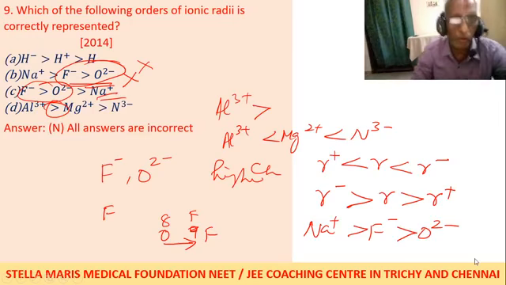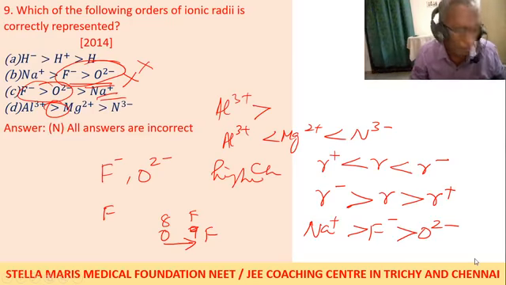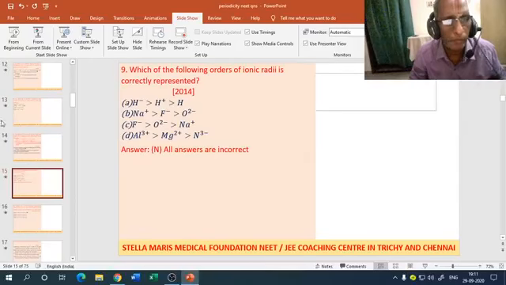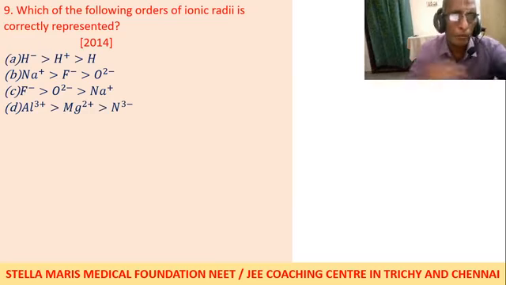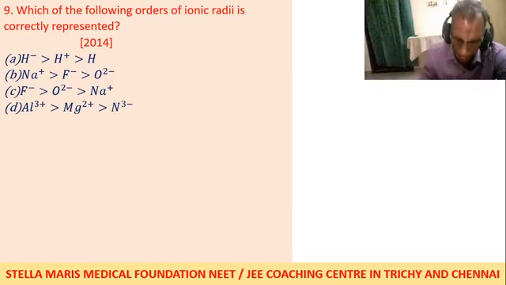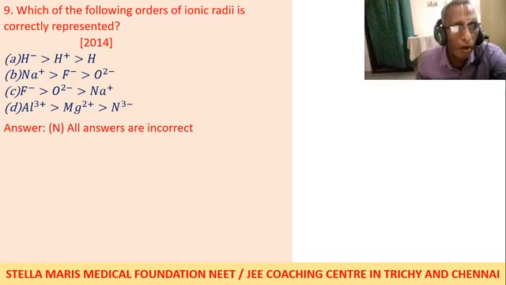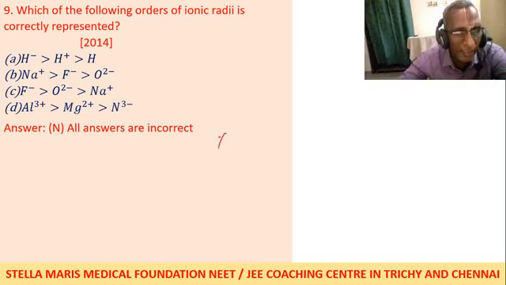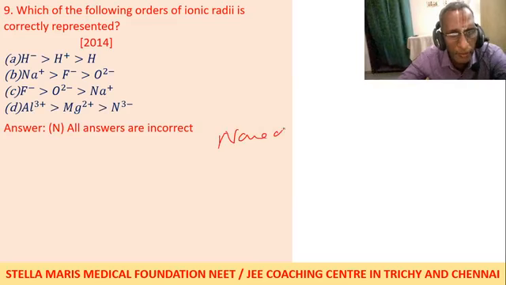I have complicated the slide. Wait for a while. Once again, see this slide. The pen is not properly working, that's why this problem. So for these reasons all answers are incorrect. The correct choice is none of these.